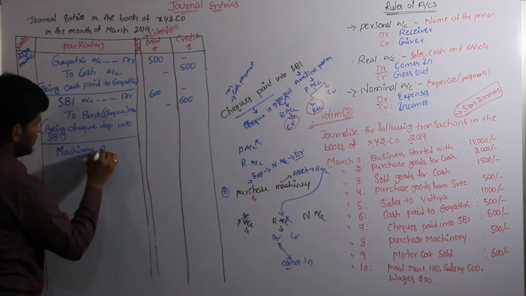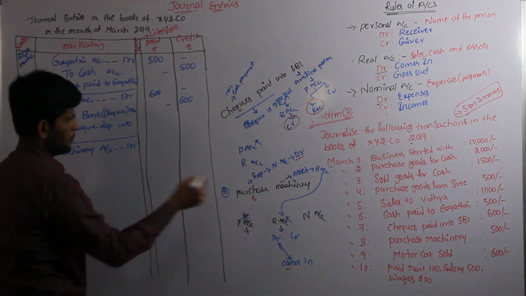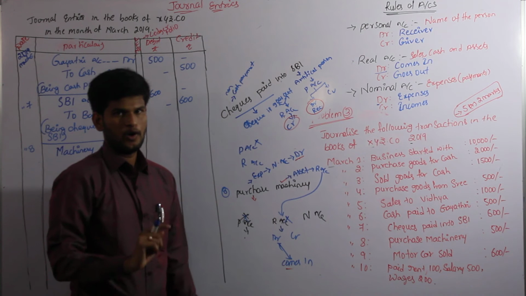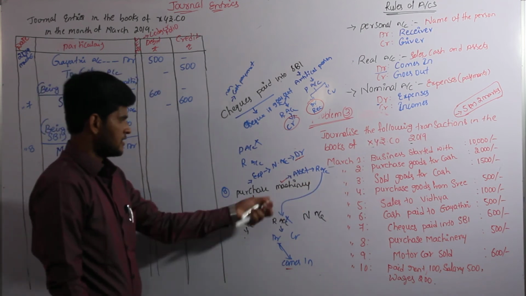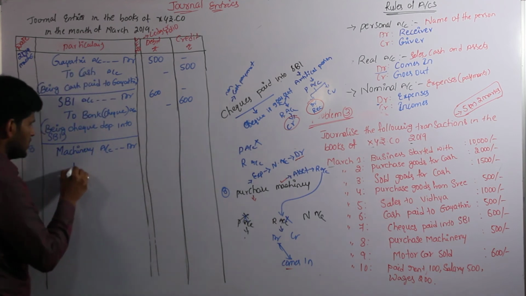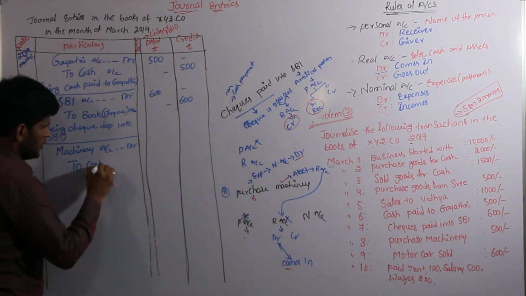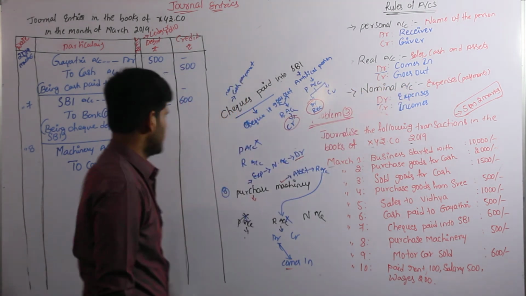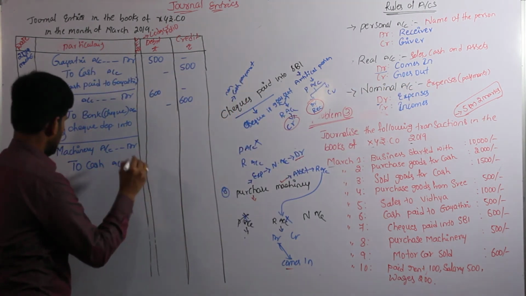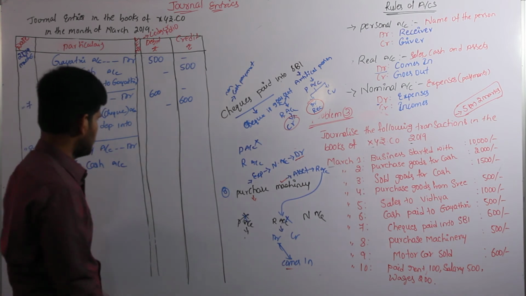Visionary account debit. Purchase made in the form of cash only, because there is no non-cash payment. So we can consider it as a cash payment. Cash goes out. According to real account, cash goes out. That's the reason I credit the cash transaction. And the worth of transaction is 500.